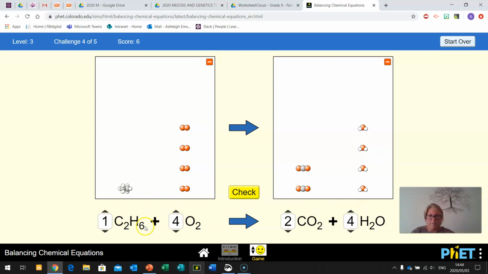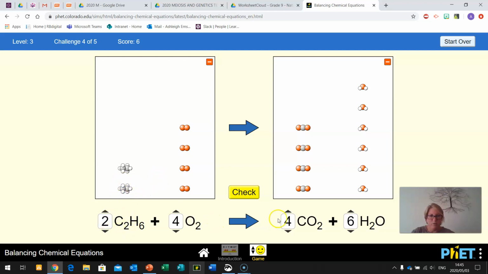So here we have 1, 2, 3, 4, 5, 6 hydrogens. Here we have 1, 2, 3, 4, 5, 6, 7, 8. So we balance that one out. So we now have 12 hydrogens here. So let's put 12 hydrogens here. So carbons, we've got 1, 2, 3, 4, 1, 2. Let's go and add 3, 4. So our carbons are balanced.